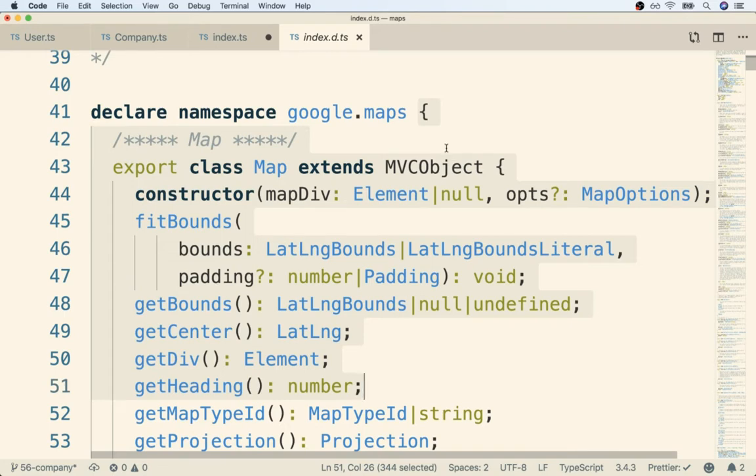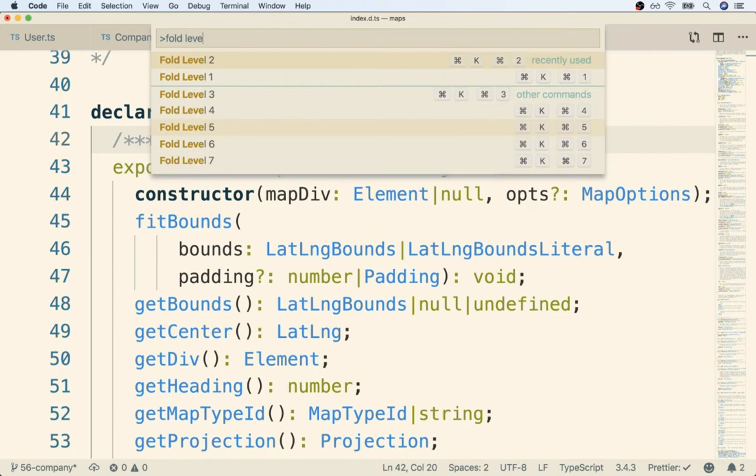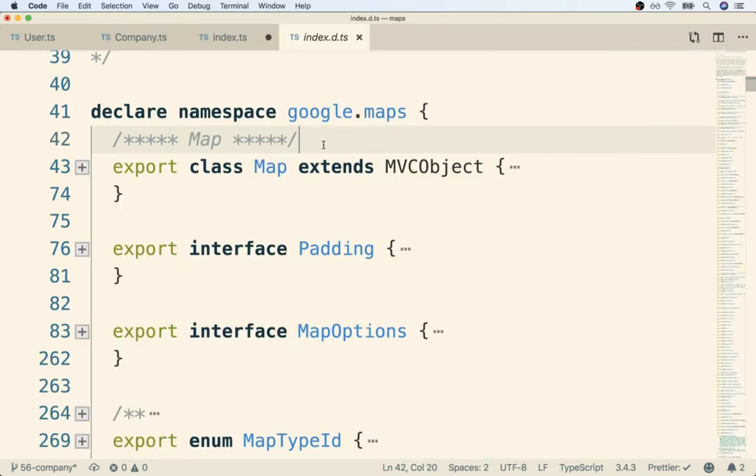file. To see everything that exists on this maps property, we can hit Command-Shift-P, or Control-Shift-P if you're on Windows. This is going to pull open the Visual Studio Code command palette. And then inside of here, we're going to search for fold level 2. I'm going to select that like so. All that does is condense some of these different sections of code. So now we can see all the different properties that this maps object has.